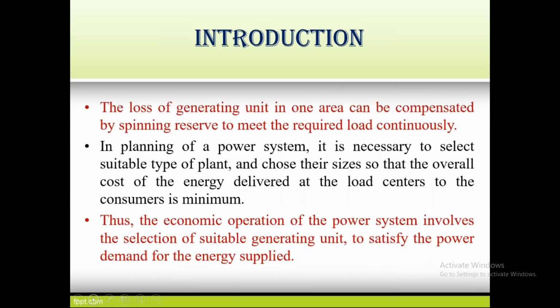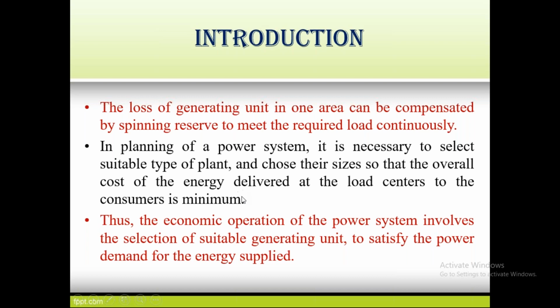Now, suppose one more thing: if 100% is generated, in that 100%, 5% is used by the internal plant, and the remaining 95% is transmitted to the load. But the 95% is not delivered to the load. There are some losses. So based on the losses, the generating stations generate the power.